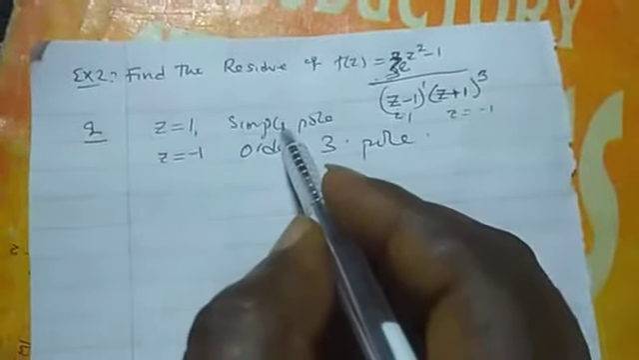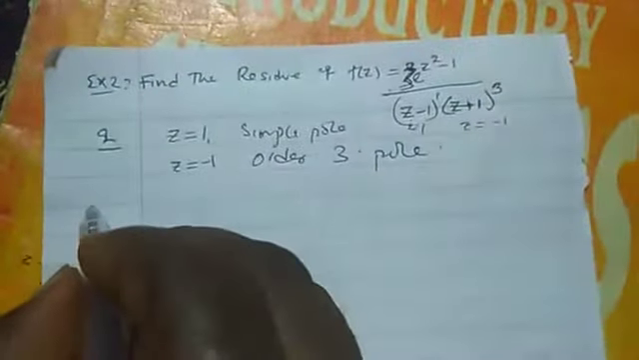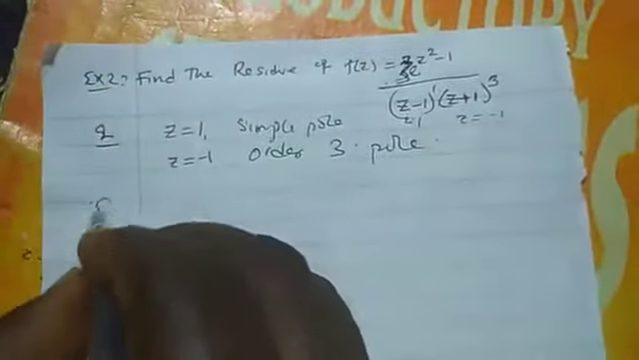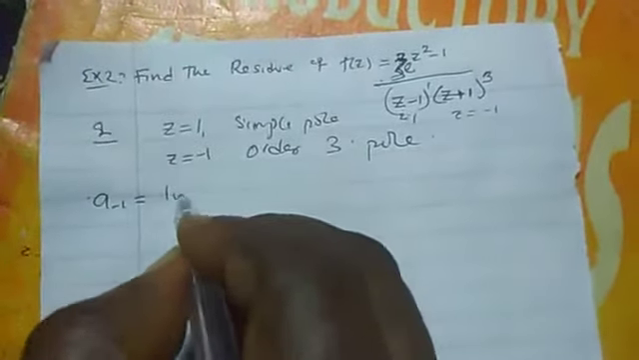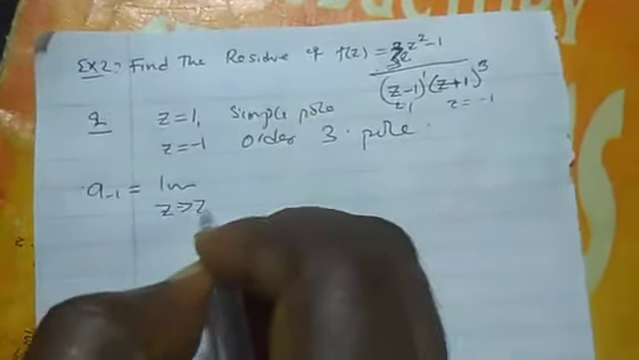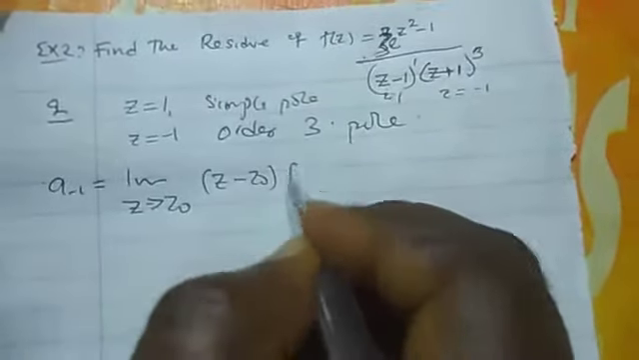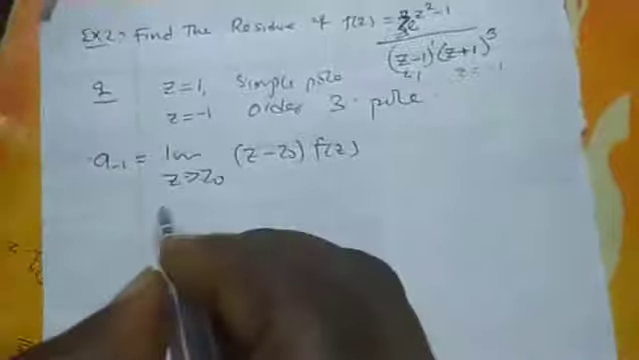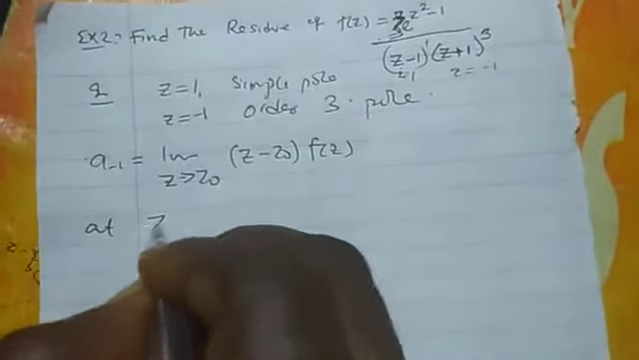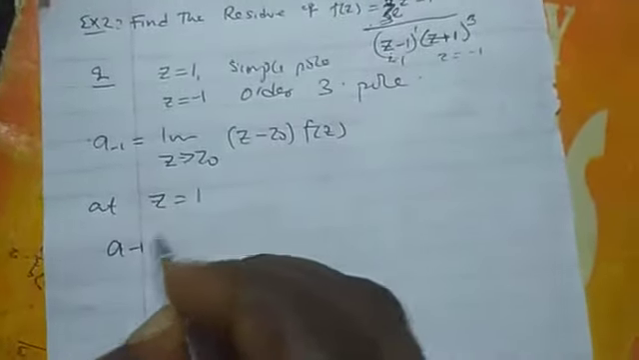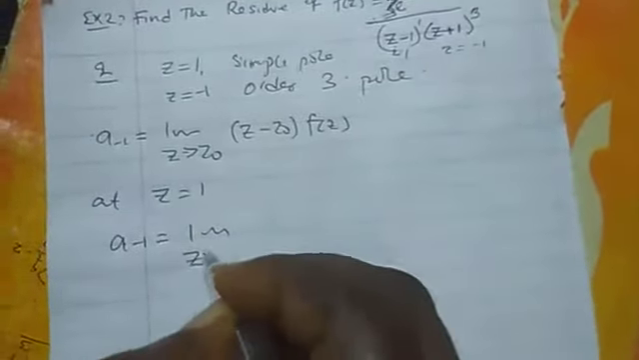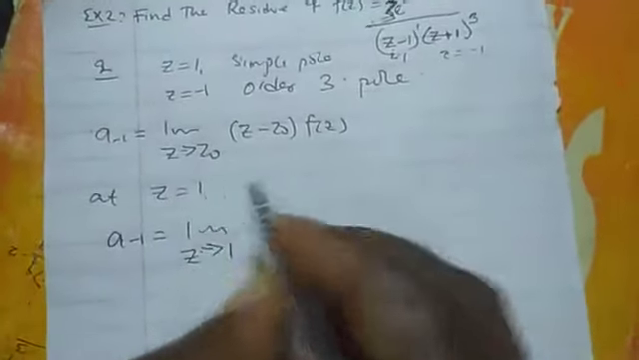So let us first consider this. Now, since this one has a simple pole, this is the formula we use. Limit of z tends to z naught, z minus z naught, f of z. Now, at z is equal to 1, which is a simple pole, our a minus 1 will become, z tends to z naught. Our z naught is 1.